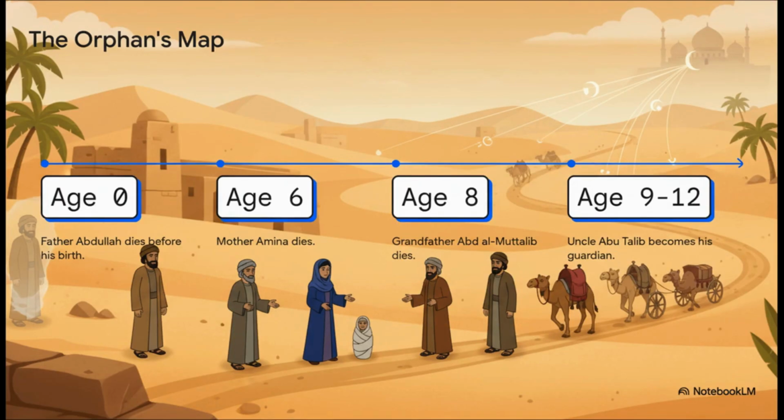And a quick side note here, notice his father's name, Abdullah. That translates to servant of Allah, which shows us that the name Allah was actually already in pagan use well before Muhammad was even born. Ultimately, he ended up being raised by his merchant uncle Abu Talib. And this is key, because his uncle's trade routes north into Byzantine Syria acted as a direct pipeline for entirely new religious concepts to reach the young Muhammad.